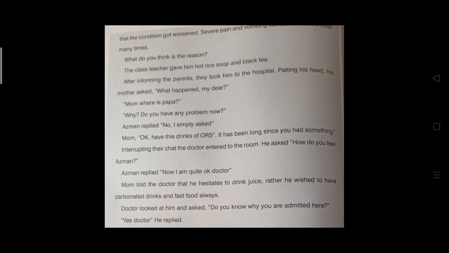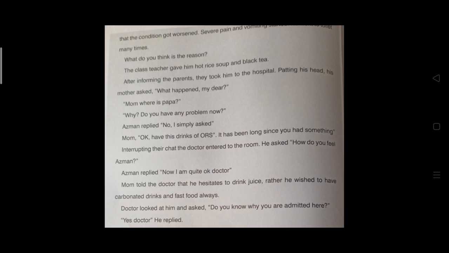The class teacher gave him hot rice soup and black tea. After informing the parents, they took him to the hospital. Patting his head, his mother asked, "What happened, my dear?" "Mom, where is Papa?" "Why, do you have any problem now?" Asman replied, "No, I simply asked." "Mom, okay, have this drink of ORS. It has been long since you had something."